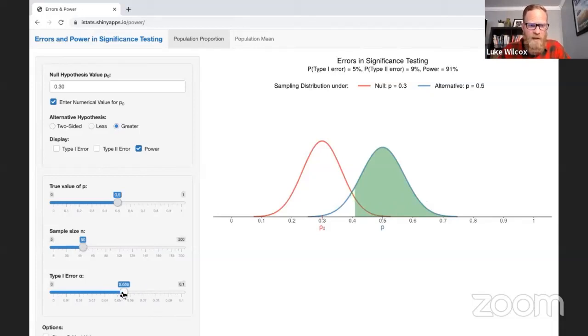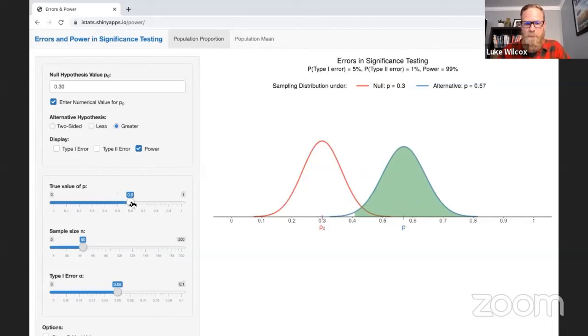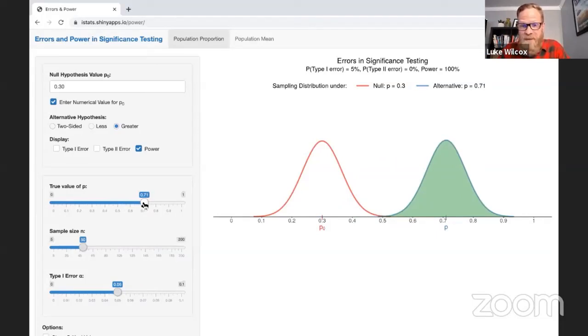Now the third way, and this isn't something that we necessarily have control over, but I'd like to think about this alternative value for p, which is 50%. Watch what happens if the alternative value for p is bigger than that. Well, very quickly, the power gets very, very strong, 100%, right, by the time I'm at 0.71. And this seems to make sense, right?